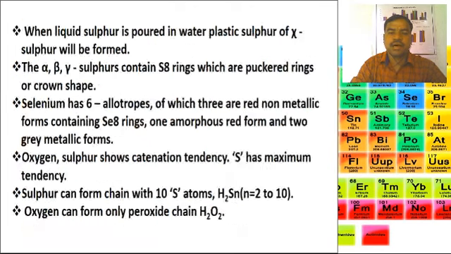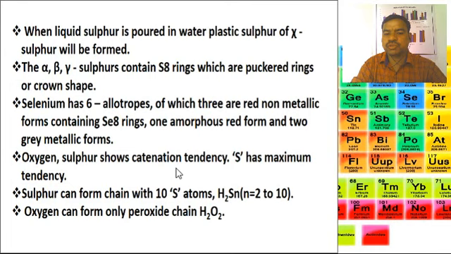And here, when liquid sulfur is poured in water, plastic sulfur will be formed. Alpha, beta and gamma sulfur contain S8 rings, which are puckered rings or crown shaped. Then selenium has 6 allotropes, of which there are a red non-metallic form containing Se8 rings, an amorphous red form, and 2 gray metallic forms.